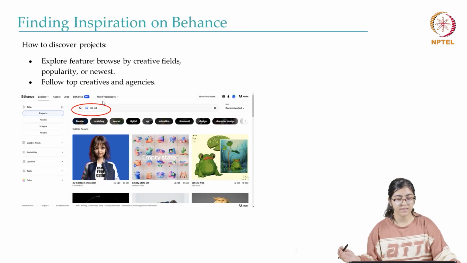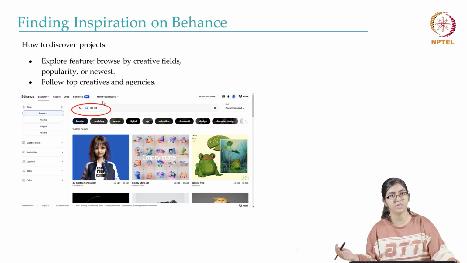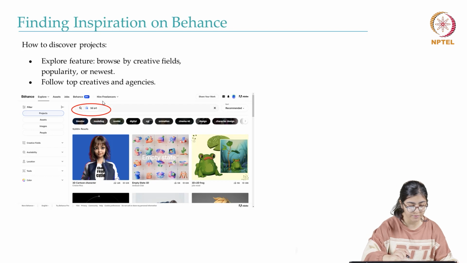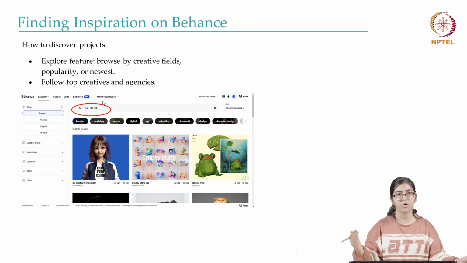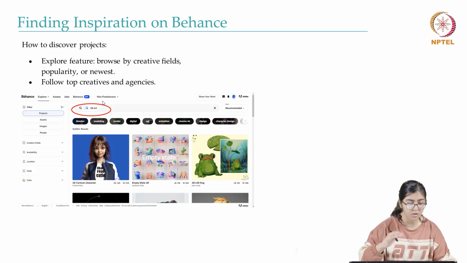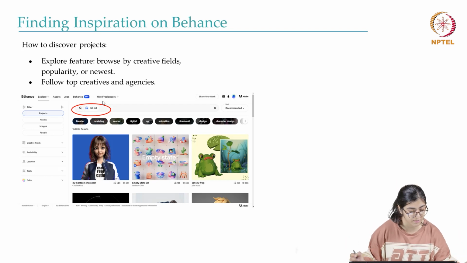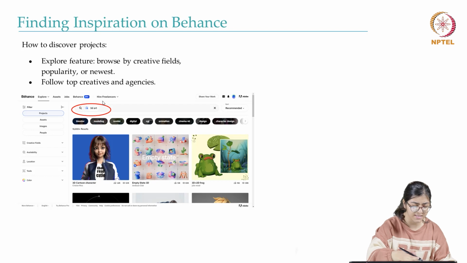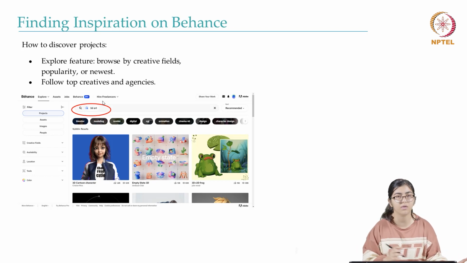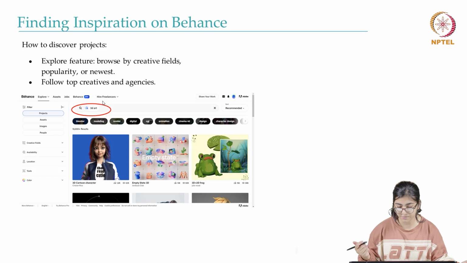So one of the best features of Behance is that you can use it to get inspiration from other people's projects. Like here you can see I've searched for 3D art and there's a lot of projects that show up, and you can also use the filter option to look for different kinds of projects. Like if you want to look specifically for assets or images, and you can also search according to the tool. Like if you want to look specifically for Illustrator art or Photoshop art, you can look specifically for that.